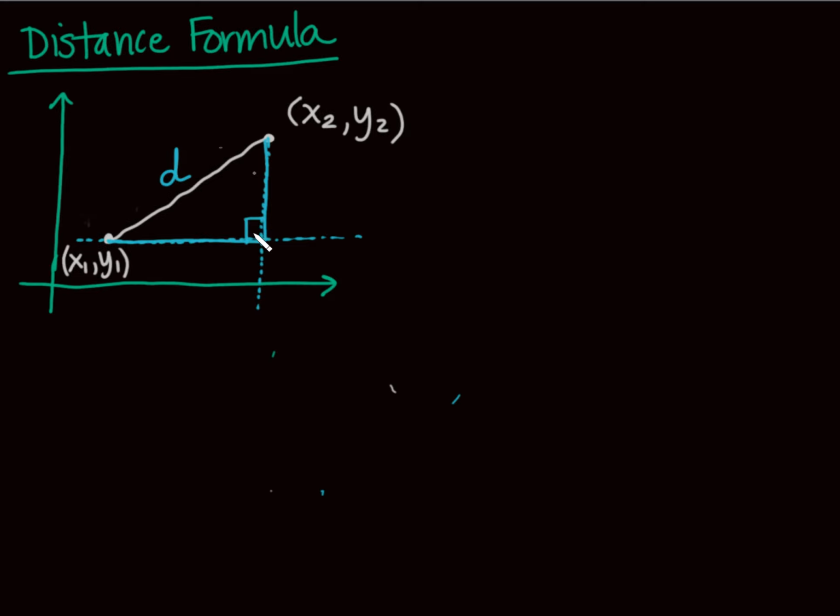The great thing about this is I know these sides. I can find the distance of these sides right here. For example, this side right here, what would this distance be? If you look at this point right here, and I think of drawing an imaginary line, this whole distance, this yellow line, must be y2, by definition of this point being that high from the x-axis.